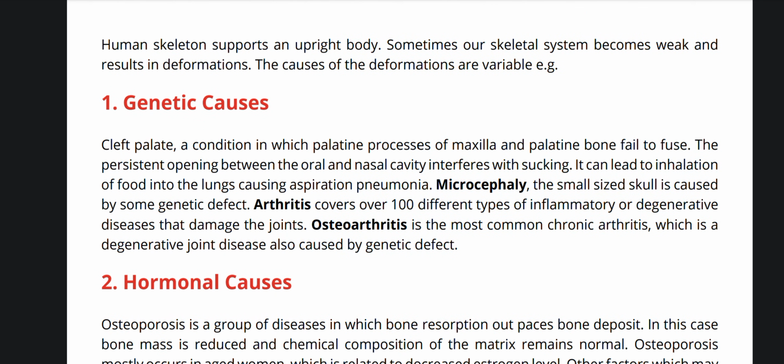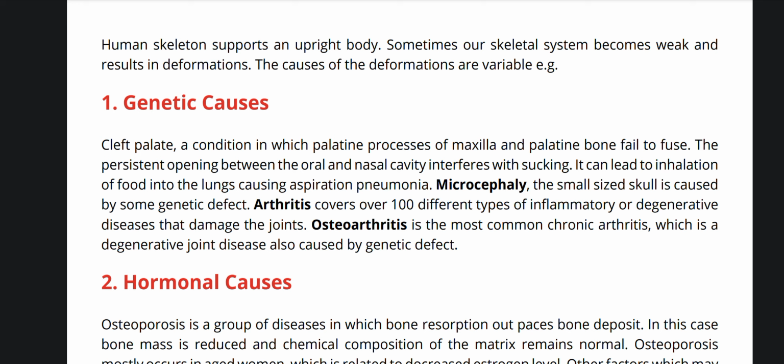Cleft palate, a condition in which palatine processes, maxilla and palatine bone fail to fuse. The persistent opening between the oral and nasal cavity interferes with sucking. It can lead to inhalation of food into the lungs, causing aspiration pneumonia.